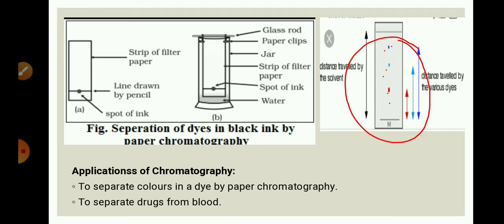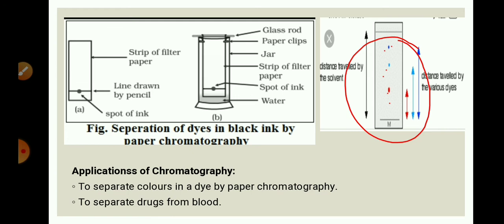With the advancement in technology, newer types of chromatography have been developed: gas chromatography, liquid chromatography, high performance liquid chromatography, etc.